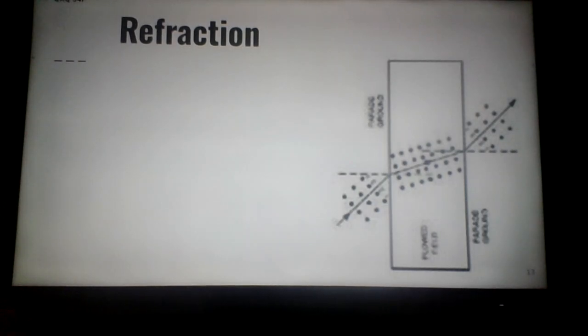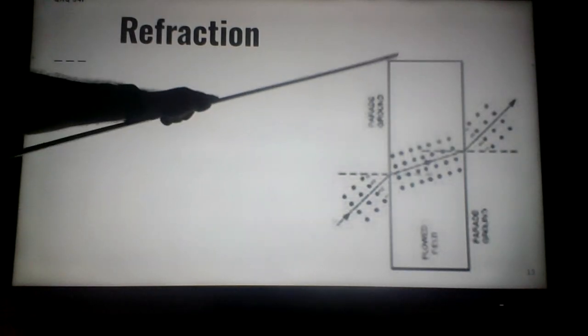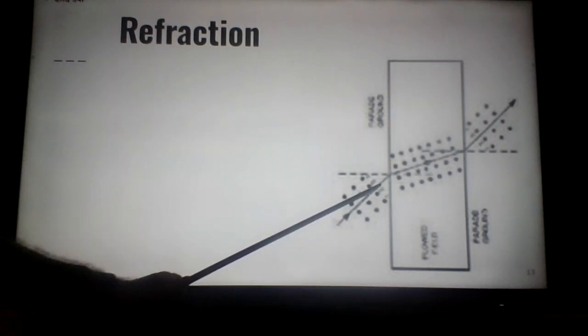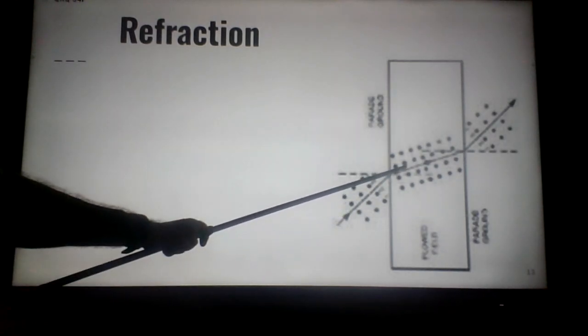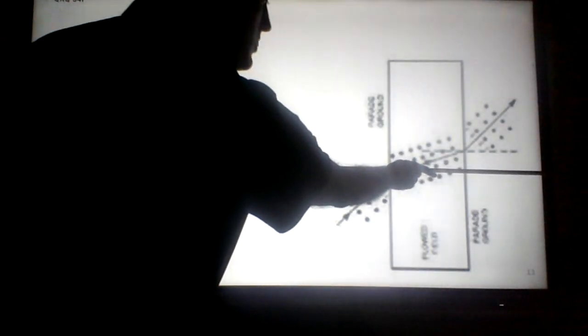All right, here's something else about waves called refraction. Now this is a lot easier to think of with a light wave. We have a wave coming in here. Maybe this is the air, maybe this is a fish tank, so we have some glass and some water inside the tank. The light wave enters at this angle, and notice how the wave bends inward a little bit. See, this line is perpendicular, would go across.